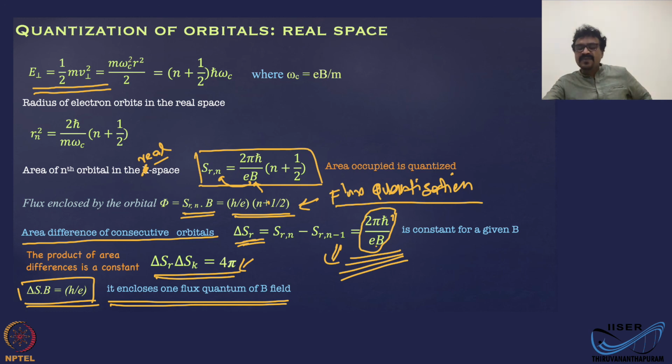All right. So what we have seen in this lecture is the formation of Landau levels under the action of a magnetic field and also Landau tubes in 3 dimensions, then the quantization of the electron orbitals in K space and real space, and the flux quantization in a closed orbital in real space.